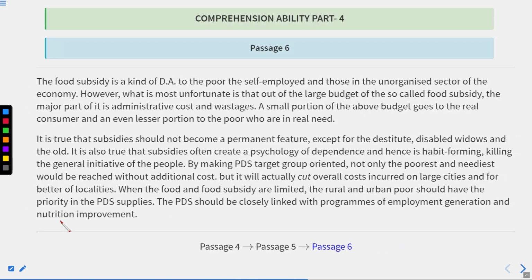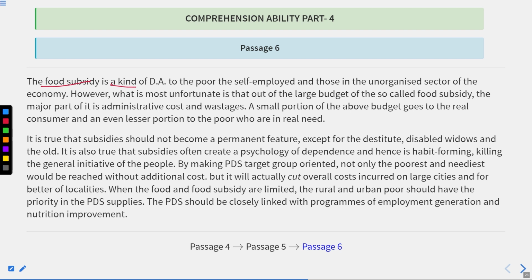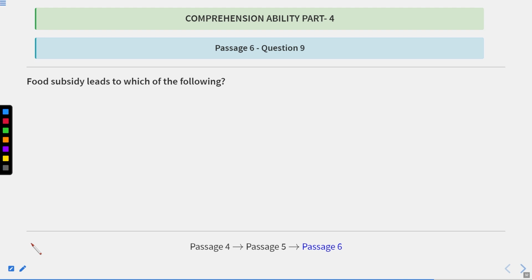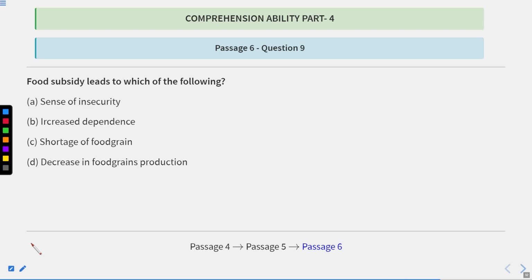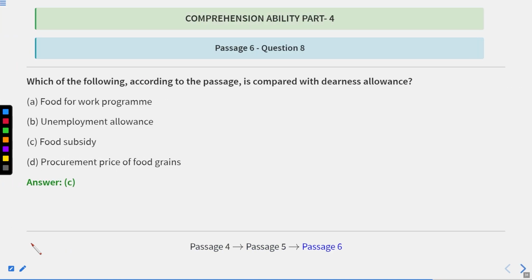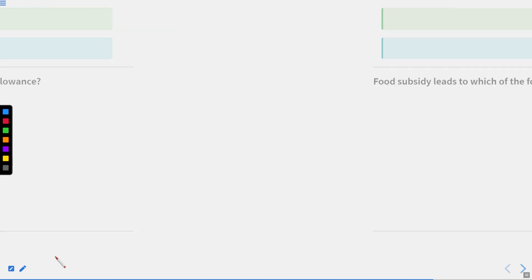Now let us continue this. The food subsidy is a kind of DA to the poor and self-employed and those in the unorganized sector of the economy. It means we are talking about DA, and DA is food subsidy. So the question, which of the following according to the passage is compared with dearness allowance, the answer is food subsidy. So here C is the absolutely correct answer. Now let us move to the next question.